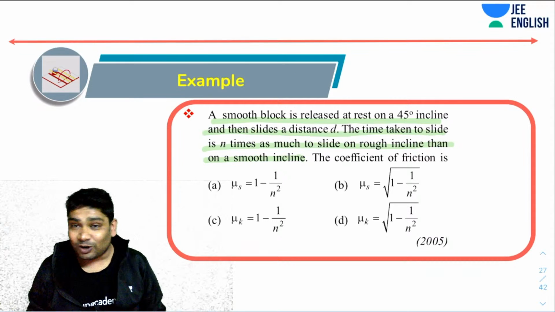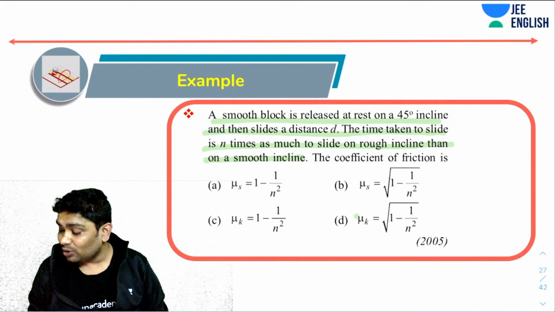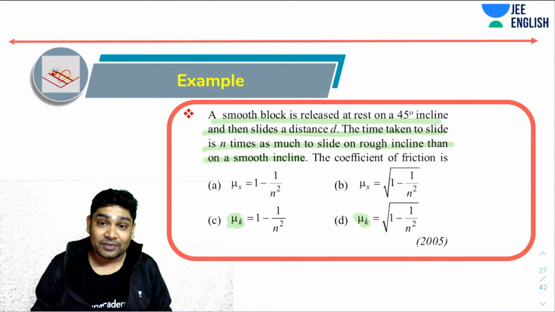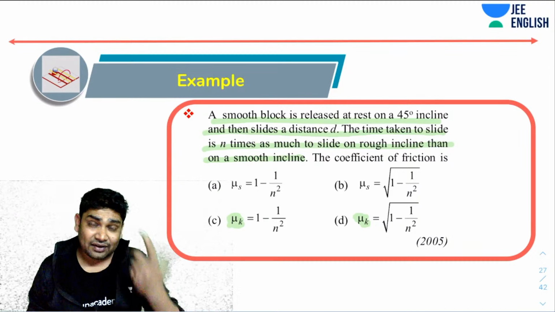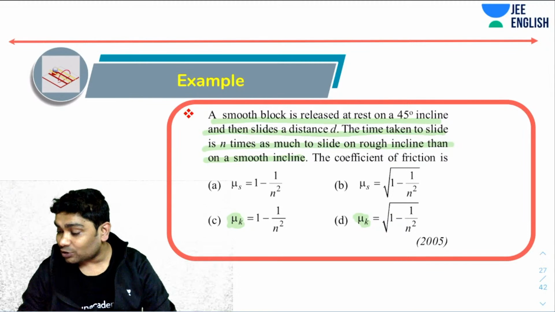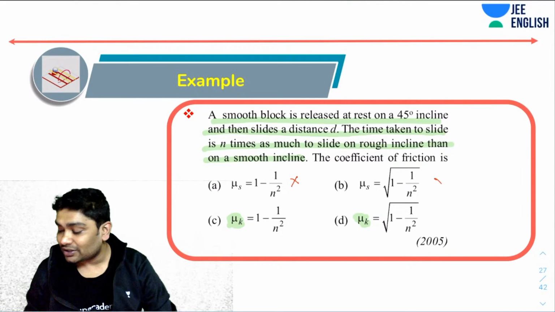So the coefficient of friction has to be mu k. They have to be talking about mu k because we have to analyze sliding motion. There is no way I could judge mu s, so I can already eliminate these two options just by reading my question.